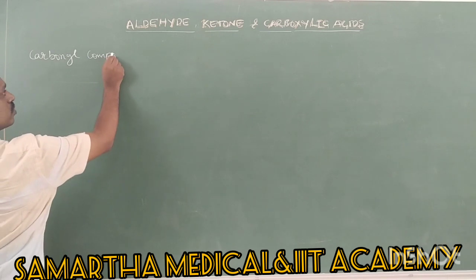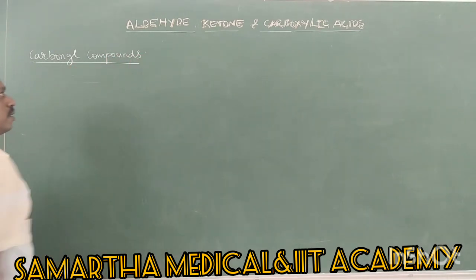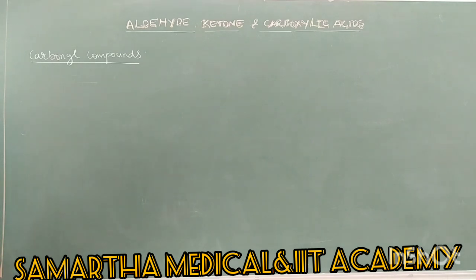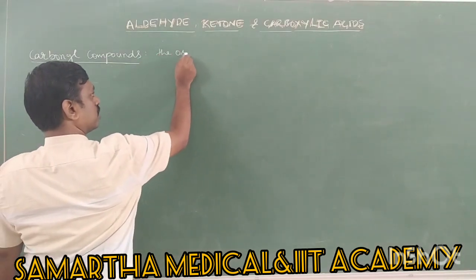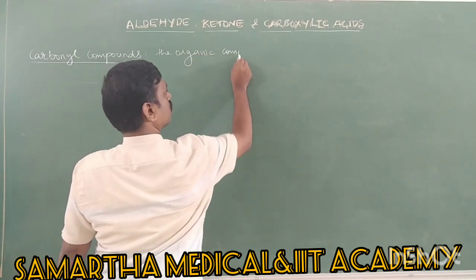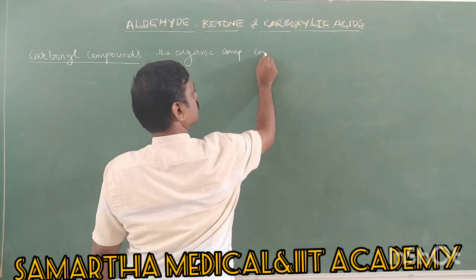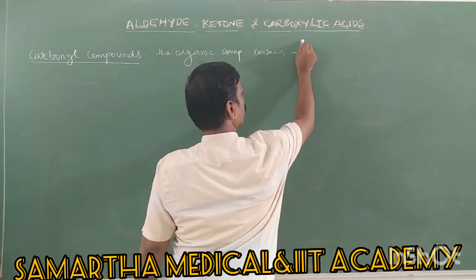Carbonyl compounds are the organic compounds which contain the C double bond O group, which is called the carbonyl group. Take down notes: the organic compounds which contain the C double bond O group.